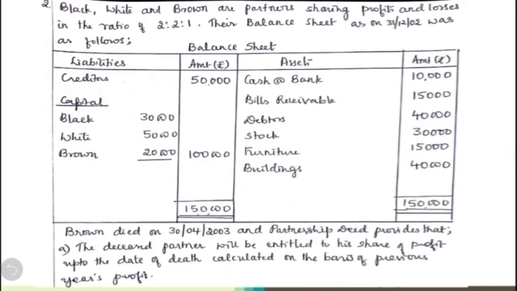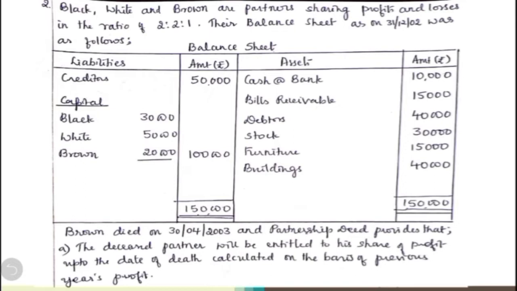Black, white and brown are partners sharing profits and losses in the ratio of 2:2:1. Their balance sheet as on 31st/12/2002 was as follows. On the asset side of the balance sheet, we find cash at bank, bills receivables, debtors, stock, furniture and buildings. On the liability side, we have creditors and capitals of three partners, black, white and brown. Total of the balance sheet is 1,50,000.